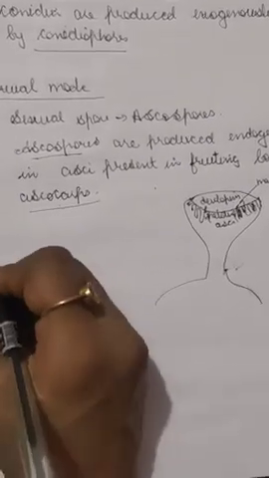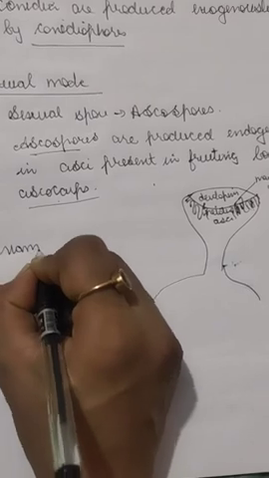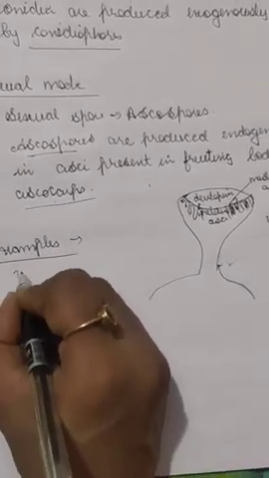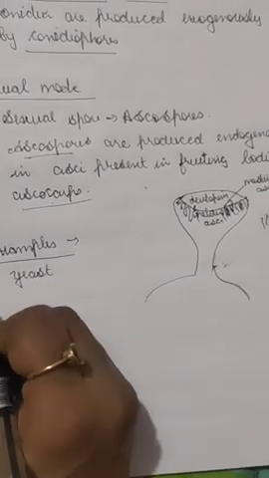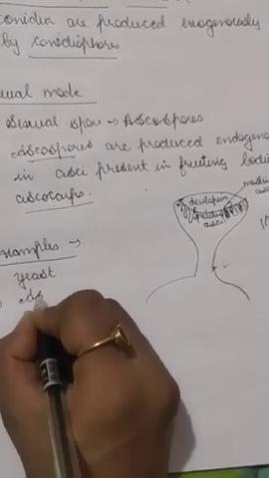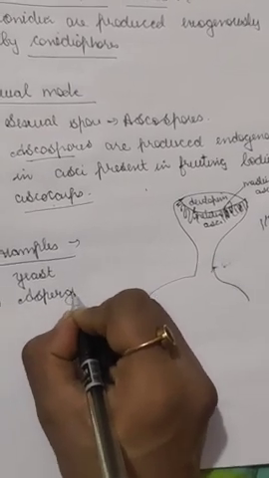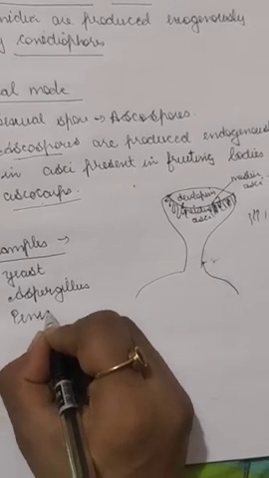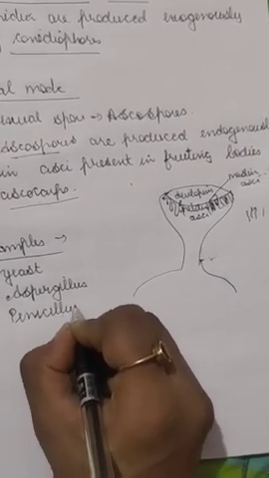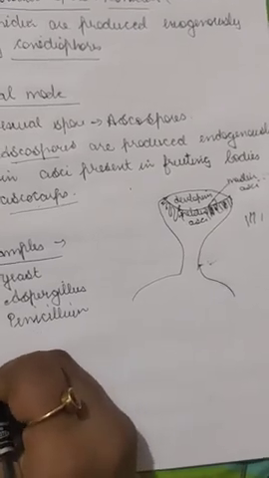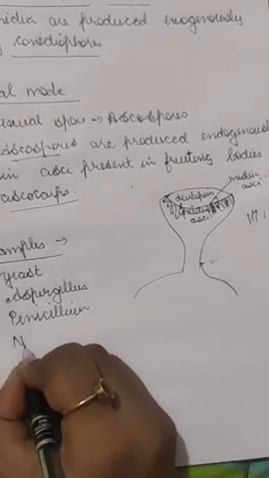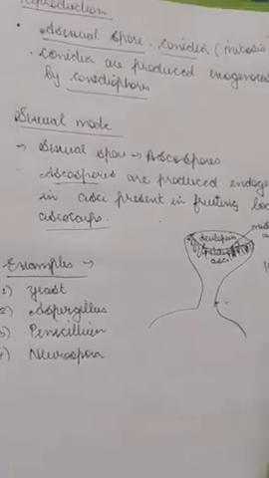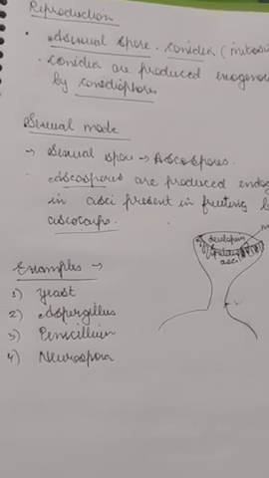So examples of ascomycetes are, number one, yeast, then the other one is Aspergillus, and then Penicillium. This is the most commonly heard, which is used to make the medicine penicillin. Then Neurospora. So some of them are good and some of them are dangerous. So these are the examples of ascomycetes.